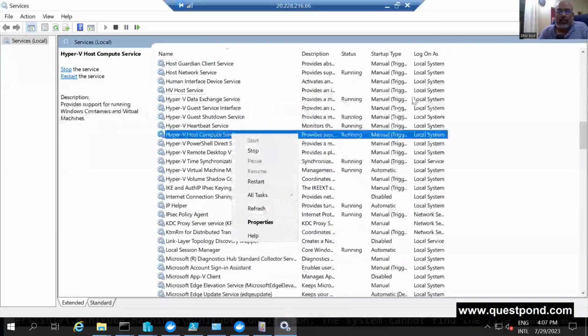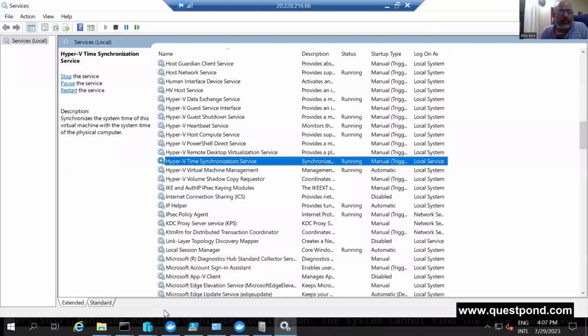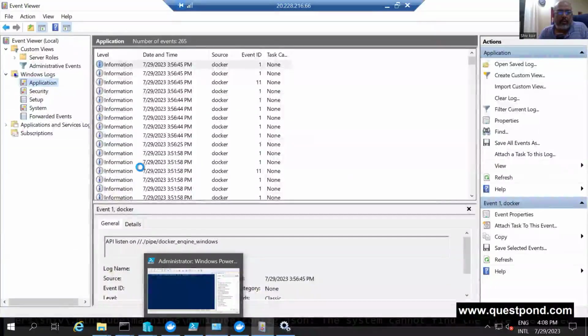So what is the problem? Hyper-V is running. I don't want to go into R&D at this moment. Did it create Minikube?